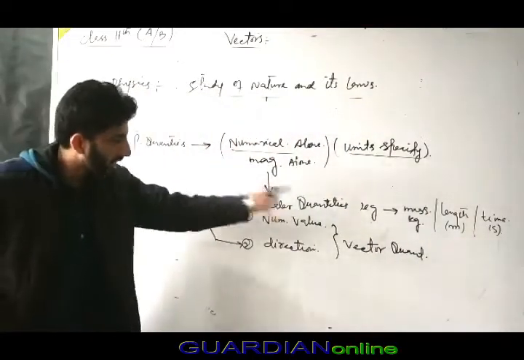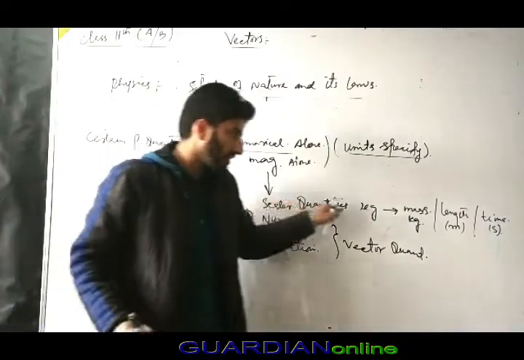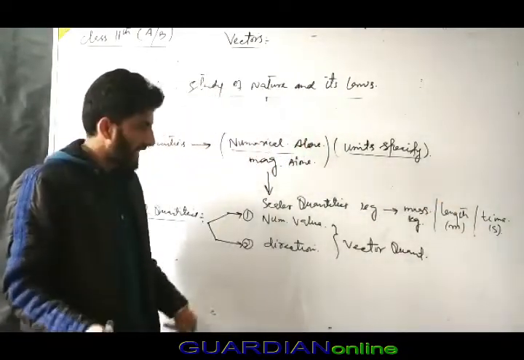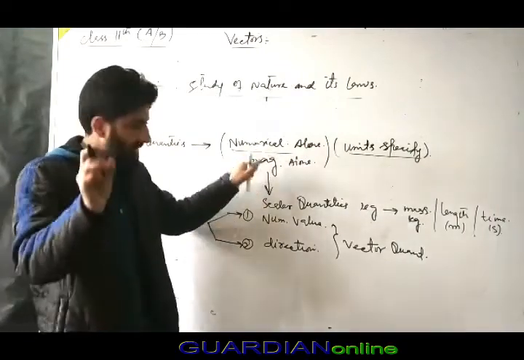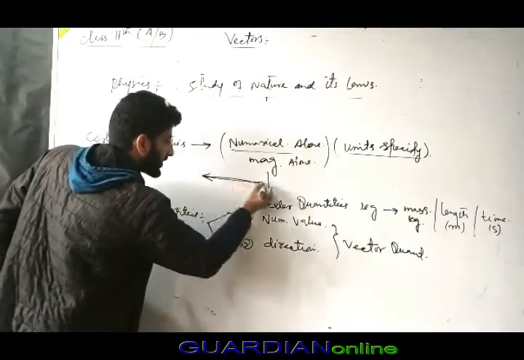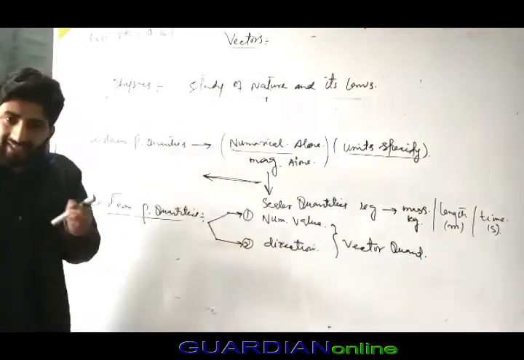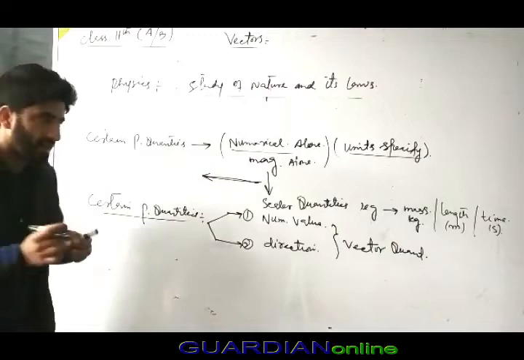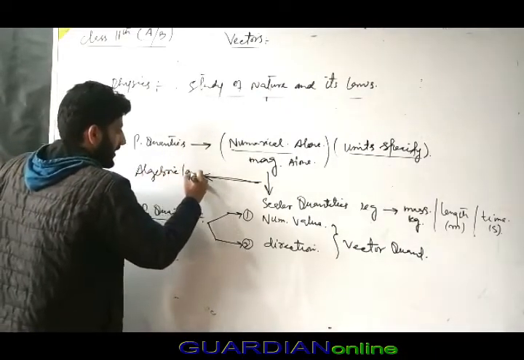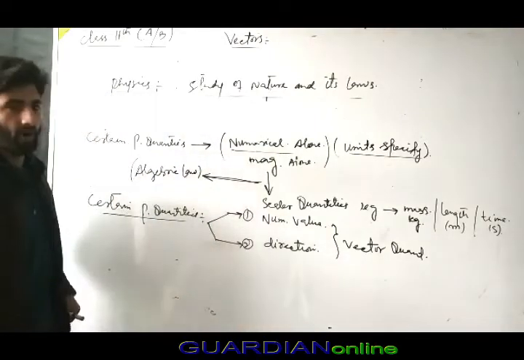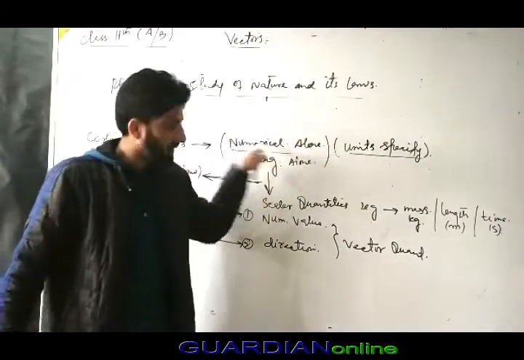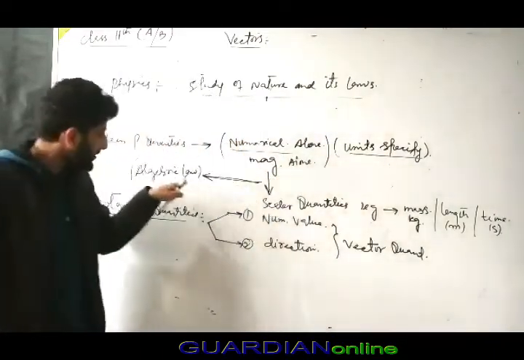Scalar quantities involve things like mass, length and time. A scalar is not only about the magnitude, there is something else: these scalar quantities follow the algebraic law. So if a physical quantity obeys the algebraic law apart from having a numerical value, then those quantities are known as scalar quantities.